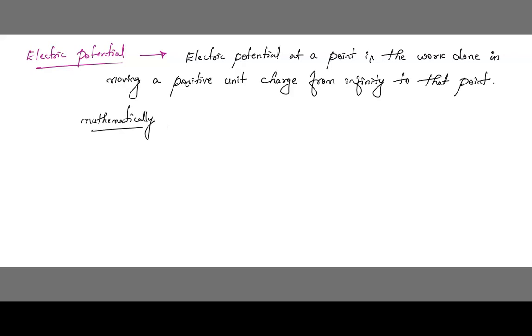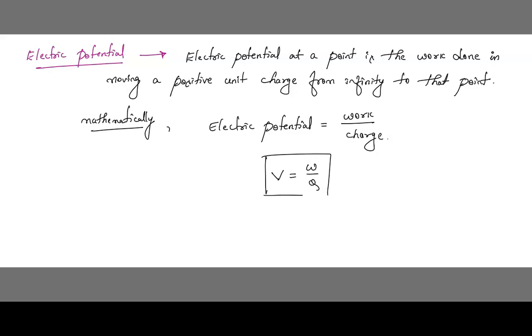So mathematically we can write this as electric potential is equals to work upon charge. Electric potential is denoted by the symbol V. So V is equals to W by Q. W is work done, Q is charge. Is this clear, children?